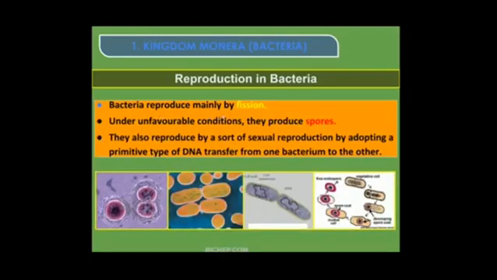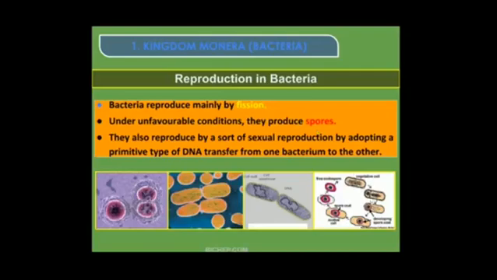So the first one you can see here is fission, okay. Here you can see this is one bacterium, it is dividing into two. So now two bacteria are formed, 1, 2. So reproduction by fission. Then under unfavorable condition, they produce spores, you can see here. This is the bacterium, okay.